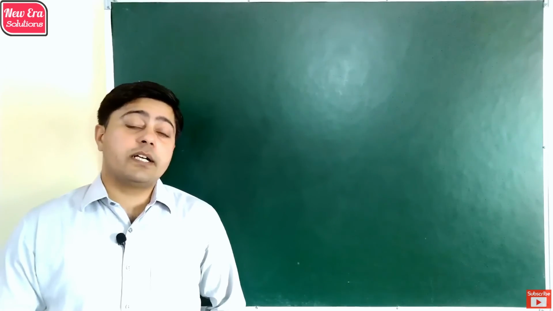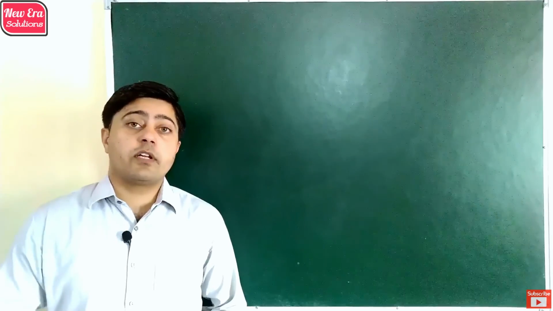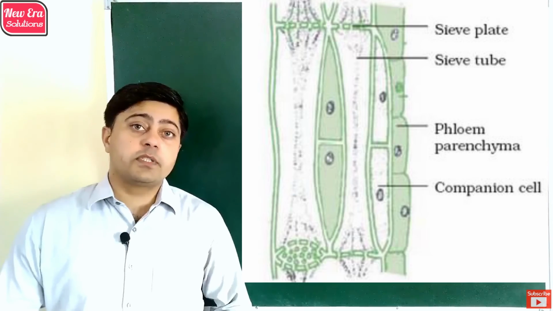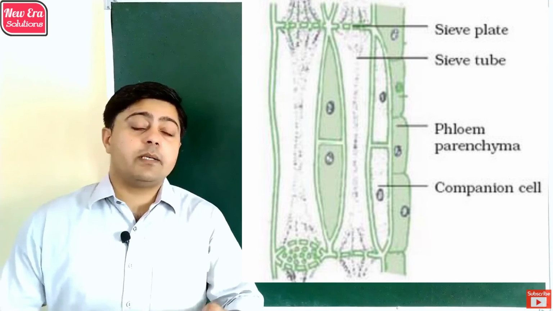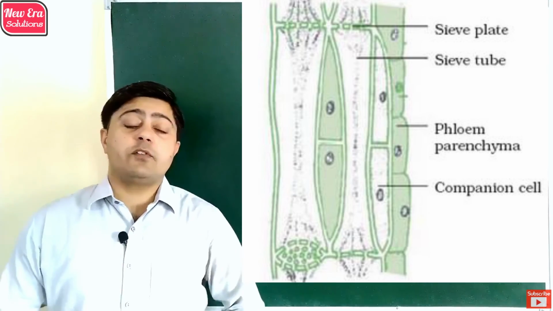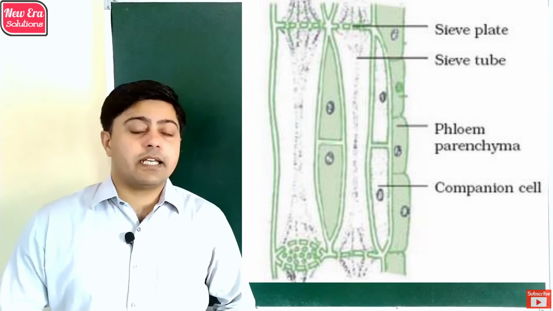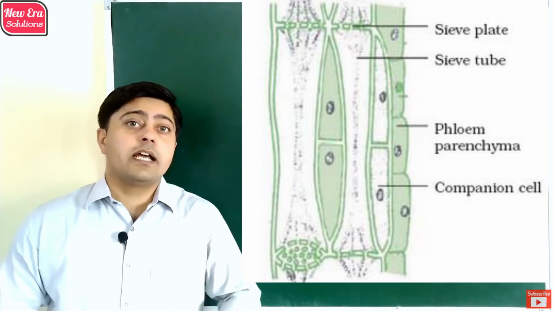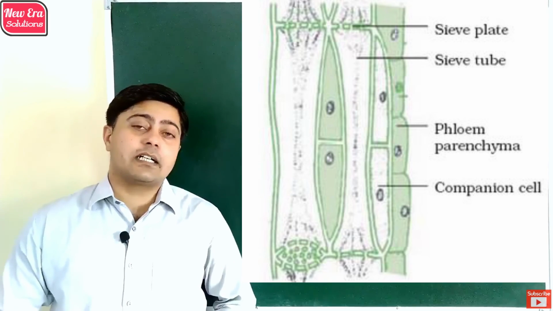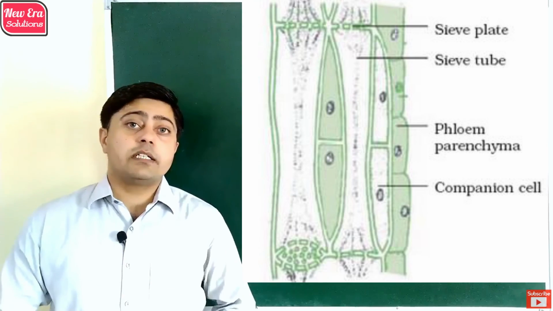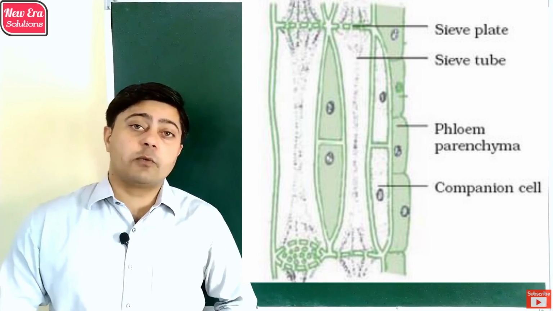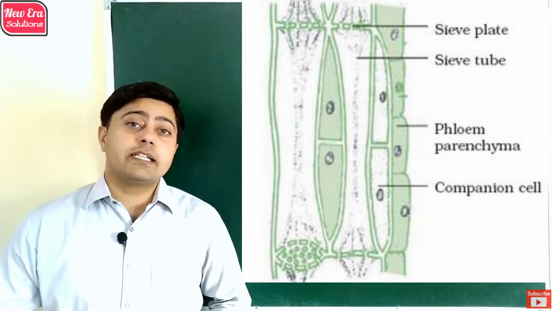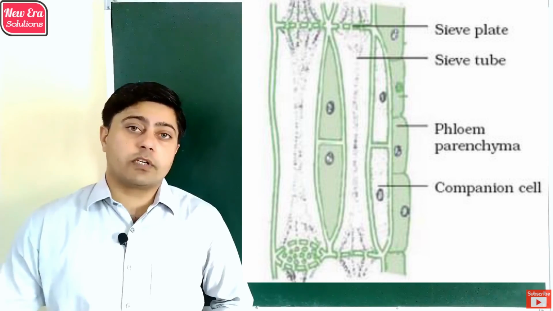In plants, food is transported with the help of phloem. Phloem consists of companion cells, sieve tubes, phloem parenchyma and bast fiber, where the sieve tubes behave as the conducting elements. As we know, plants produce their food by photosynthesis, and that food is made in the green leaves of the plant, from where the sieve tubes carry the food particles, and due to concentration difference, water also moves inside the sieve tubes by the osmotic process.